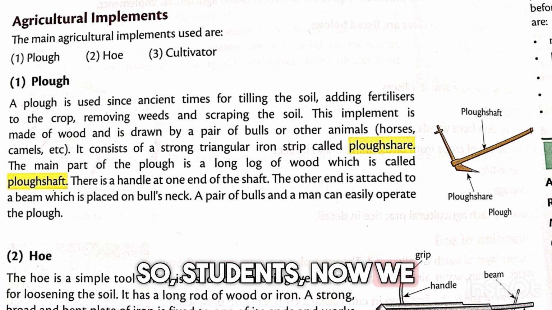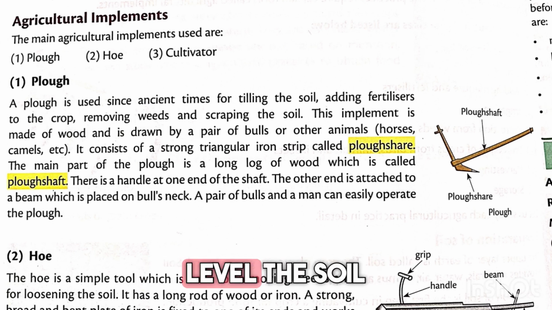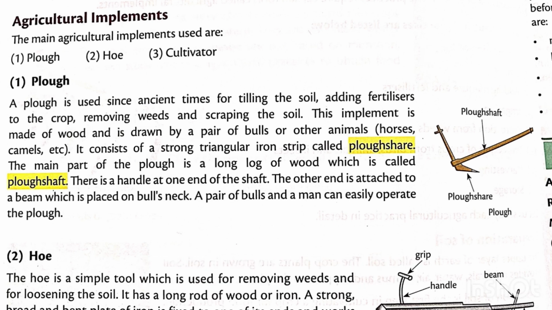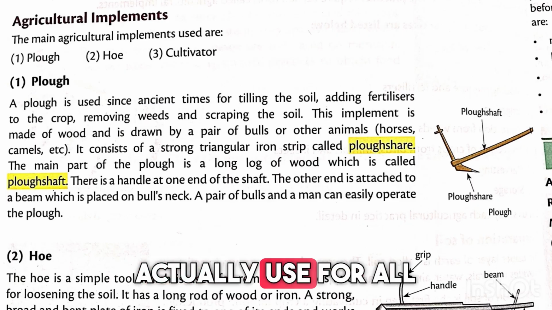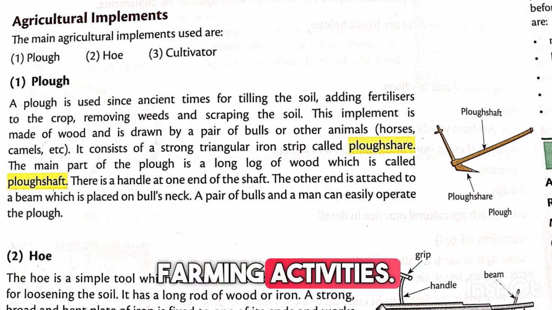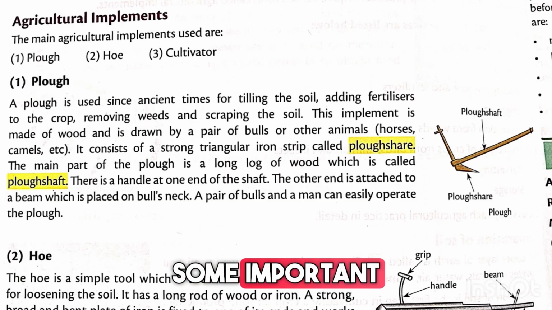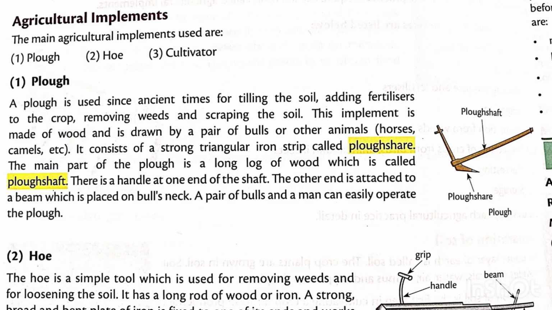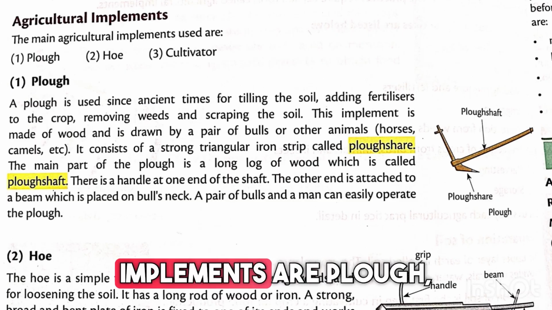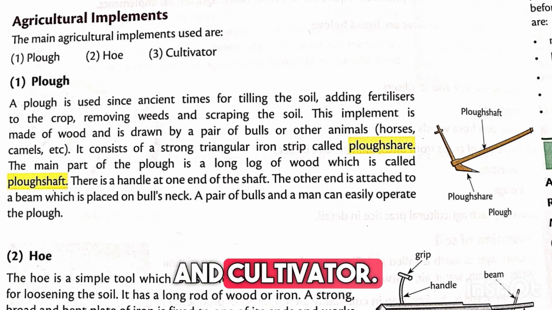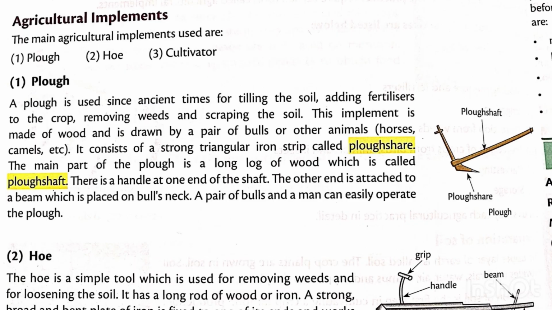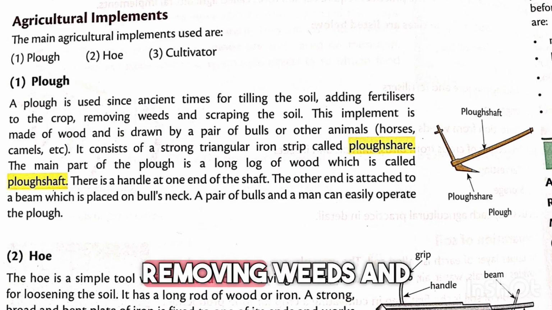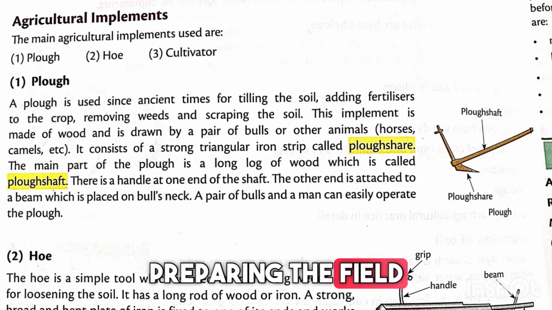So students, now we understood how farmers prepare and level the soil before sowing seeds. But one important question is, which tools do farmers actually use for all these farming activities? So now let's study some important agricultural implements used in farming. The three main implements are plough, hoe and cultivator. Here, the plough is one of the oldest farming tools. It is used for loosening soil, mixing fertilizers, removing weeds, and preparing the field for crops.